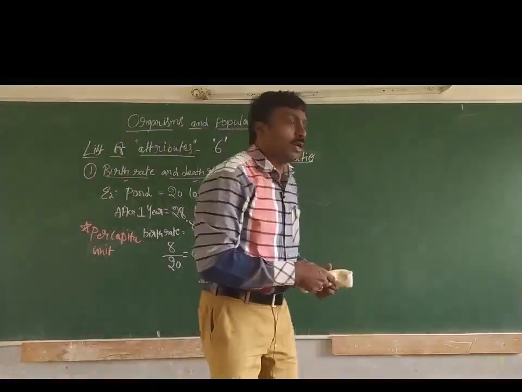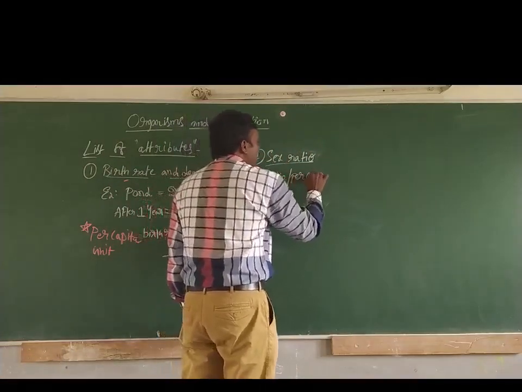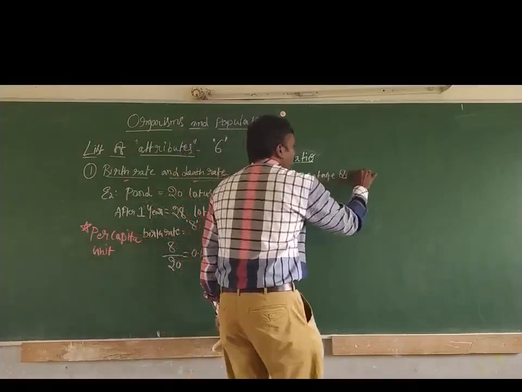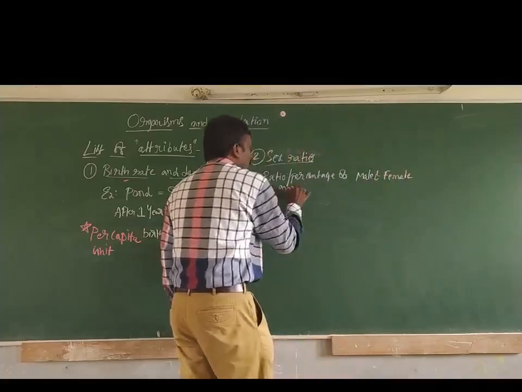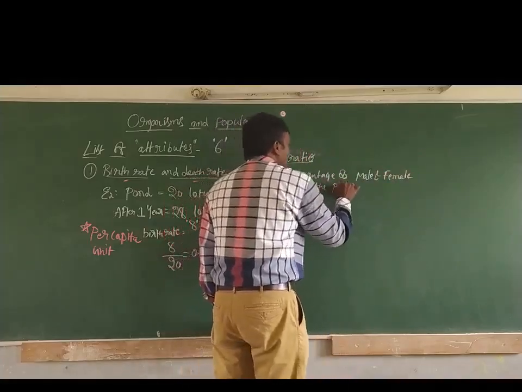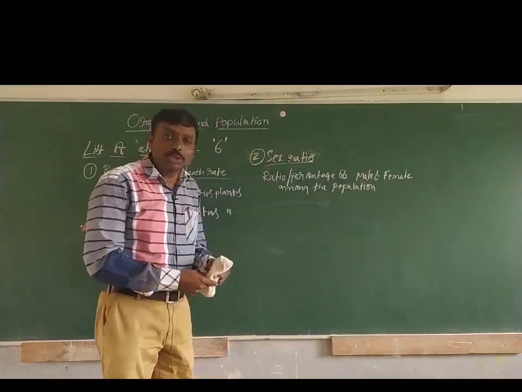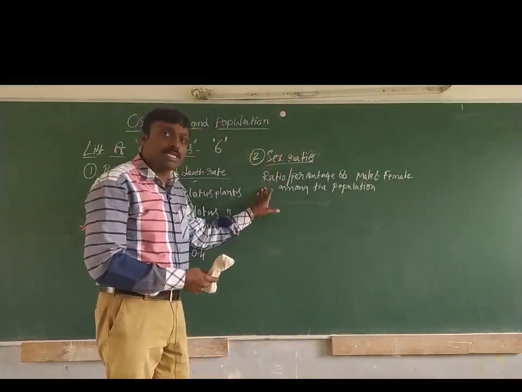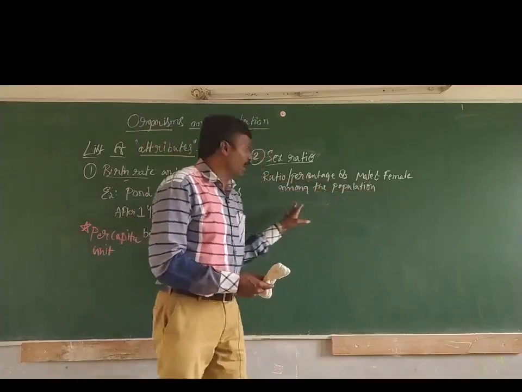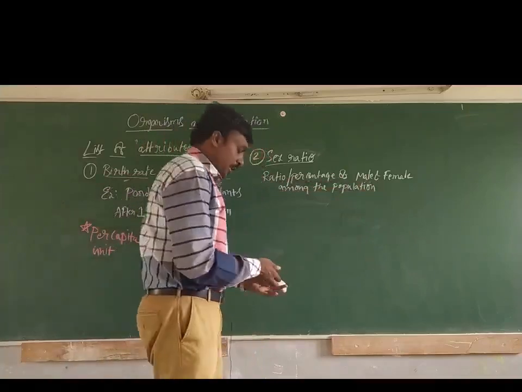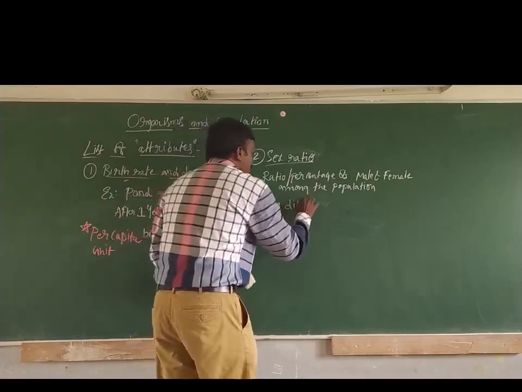Under sex ratio, it talks about the ratio or percentage of male and female among the population. So how many males are there and how many females are there in a large group of individuals. This is what is called sex ratio, the second attribute. Then the third attribute is age distribution.